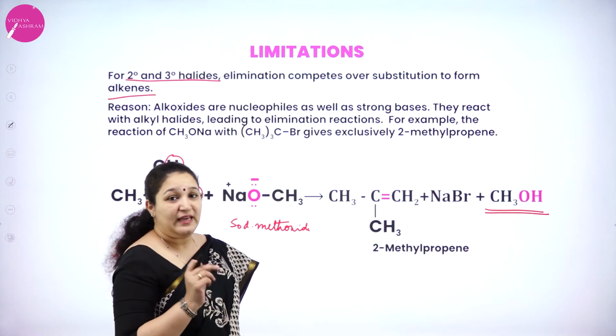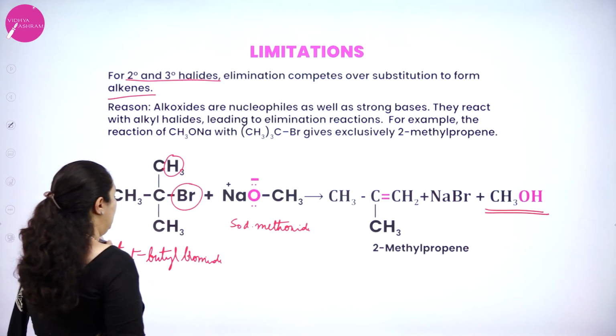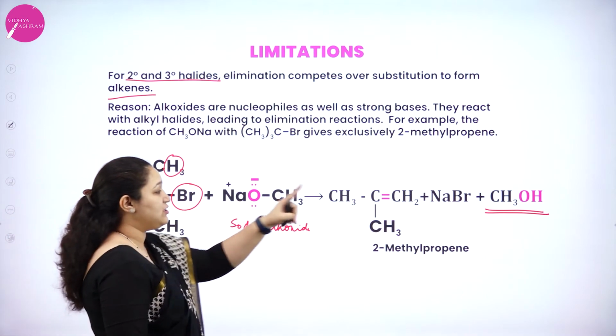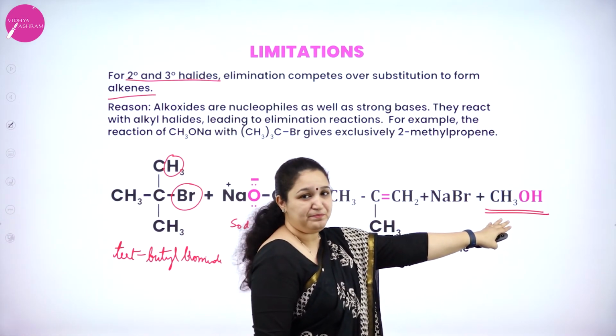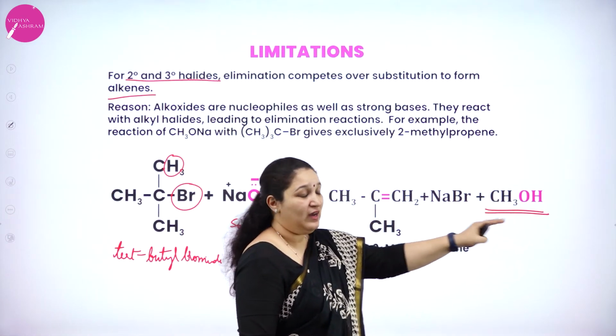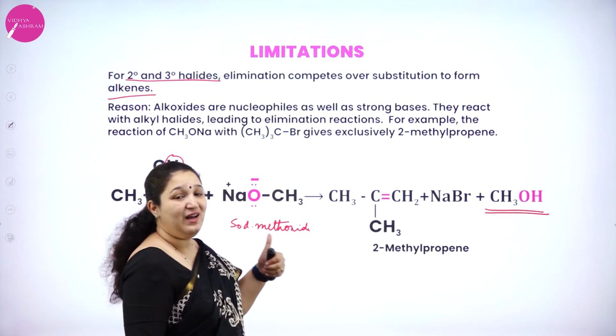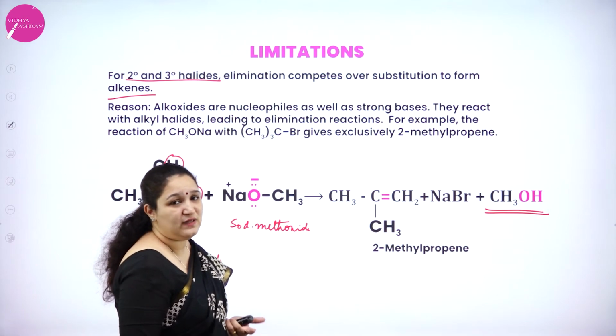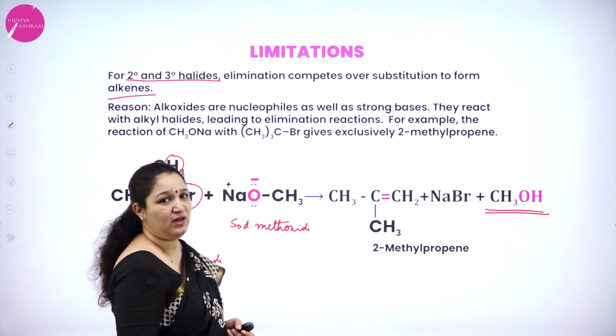So if we are using a tertiary alkyl halide or a secondary alkyl halide, then elimination reaction will happen. Sodium bromide and an alcohol are removed, and we got an alkene, isn't it? So elimination reaction will compete over substitution reaction.